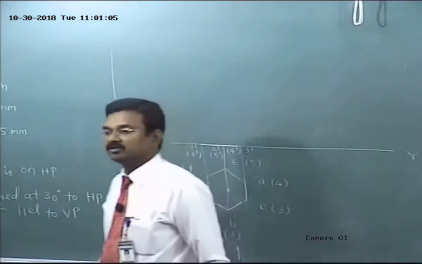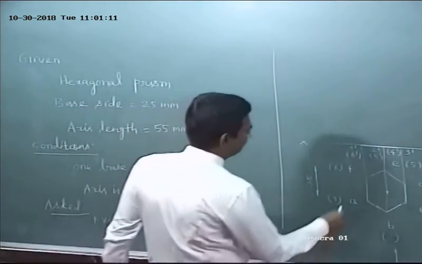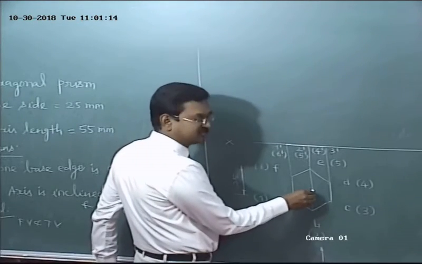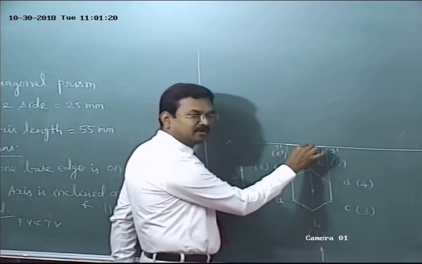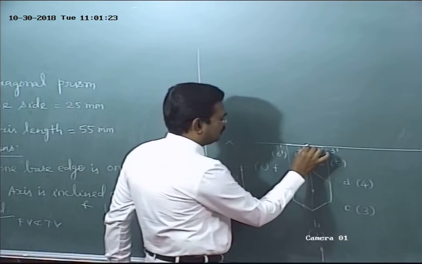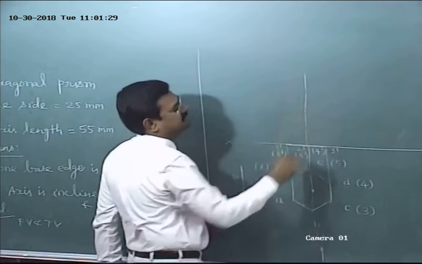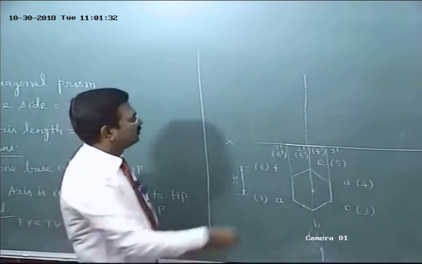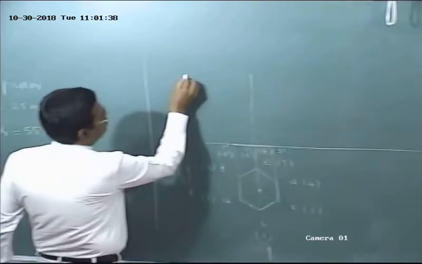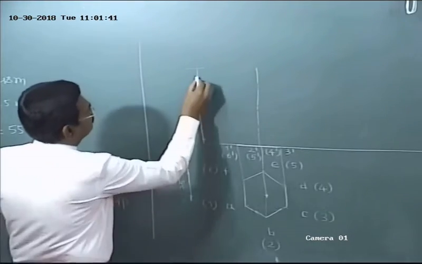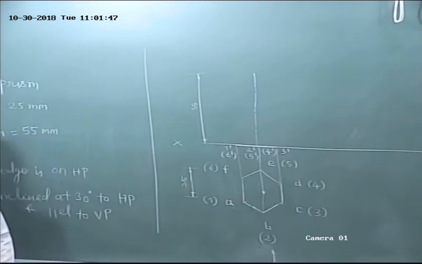25. Okay. The height of the solid, axis length or height of the solid, is 55 mm, isn't it? Where is the front view of the axis? It lies on this point. Am I right? Yes or no? Yes. This is the midpoint of the bottom face. So from this point, draw a line. It's an axis. Draw the axis. How to represent the axis? Long dash, short dash, long dash, short dash. Draw the axis and mark the point at a distance of 55 mm, because the height of the solid or axis length has been given. What's the value? 55. Are you able to follow me? Okay.